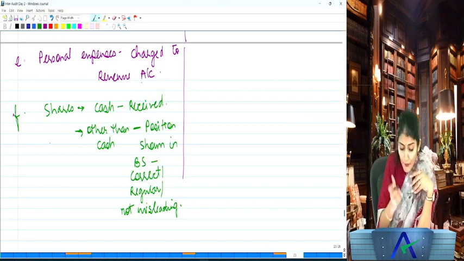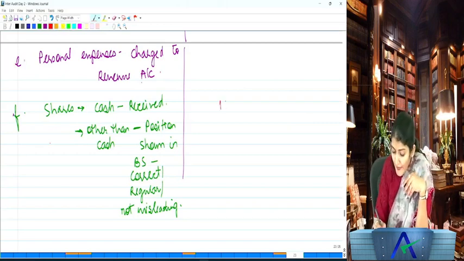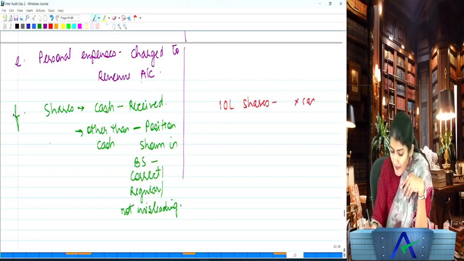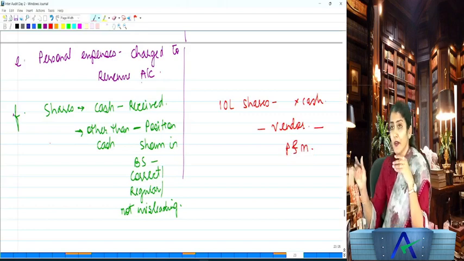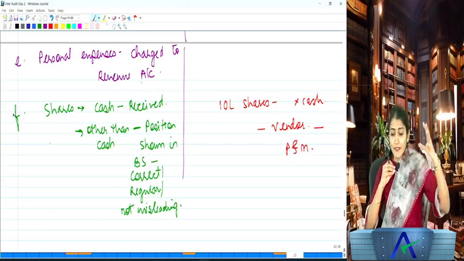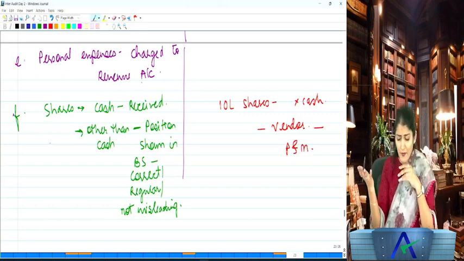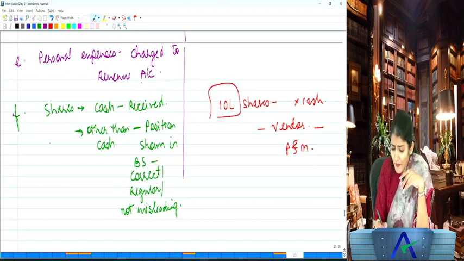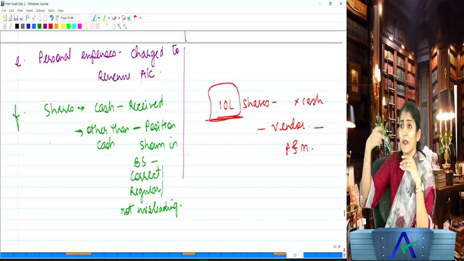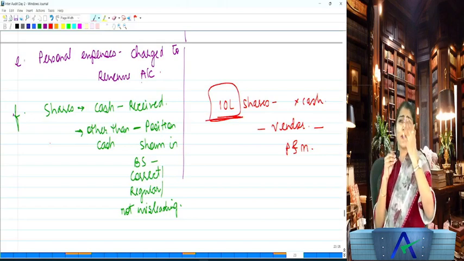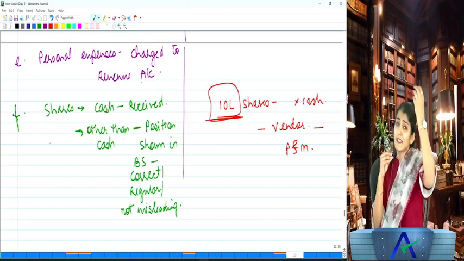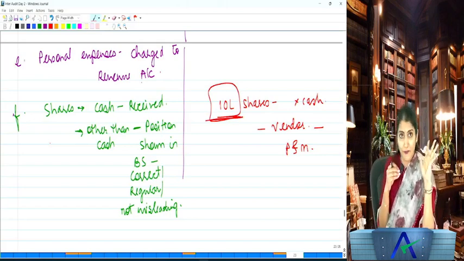So you went for the audit and you came to know that 10 lakh shares have been issued for consideration other than cash, and these shares have been issued to a vendor, to a supplier, for the supply of the plant and machinery to the company. Right, so you purchased a machinery of say 10 crore or some 10 lakh, and for this machinery you wanted to make the payment to the supplier, but the supplier said, "Oh, I don't want money from you, just give me your equity, I will be happy."